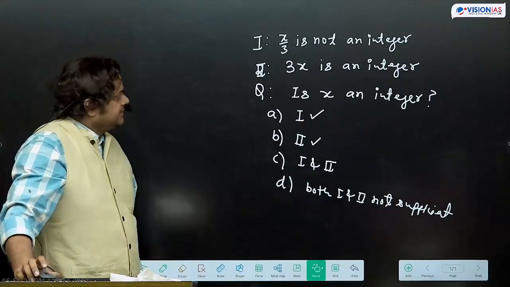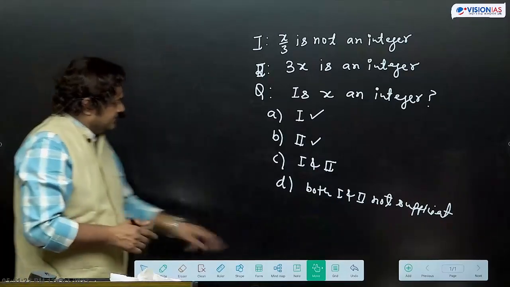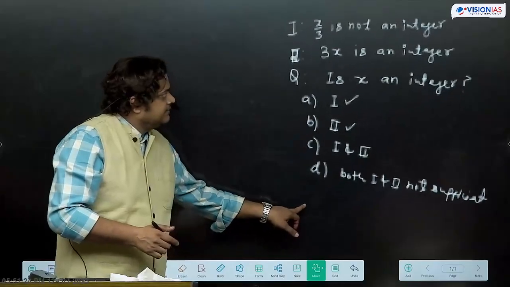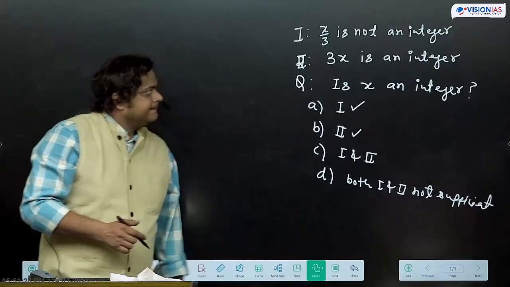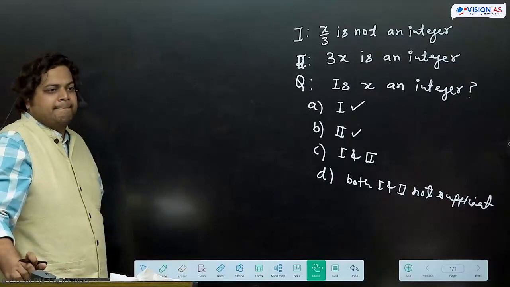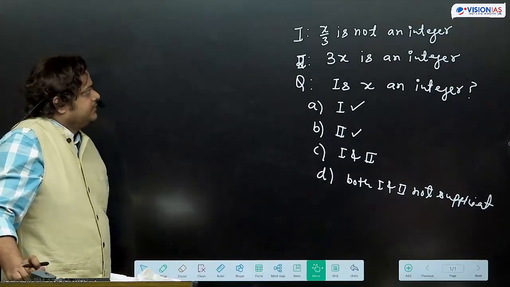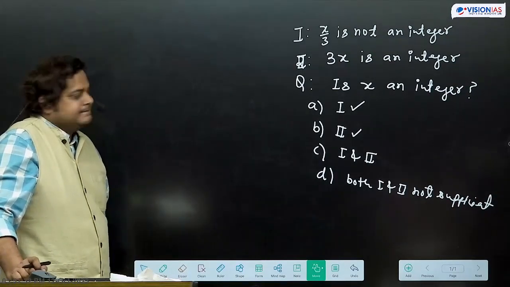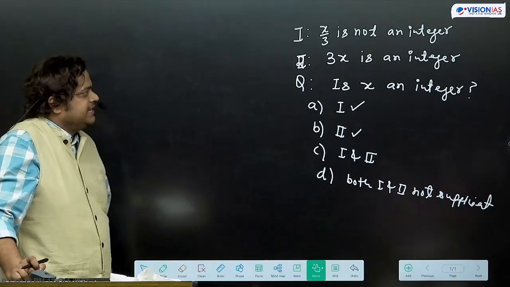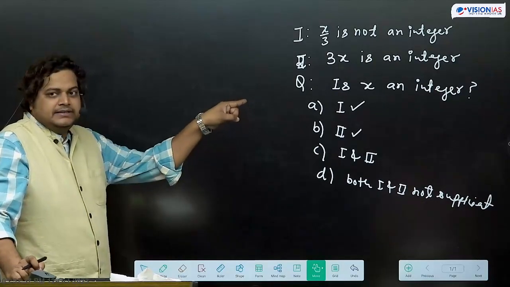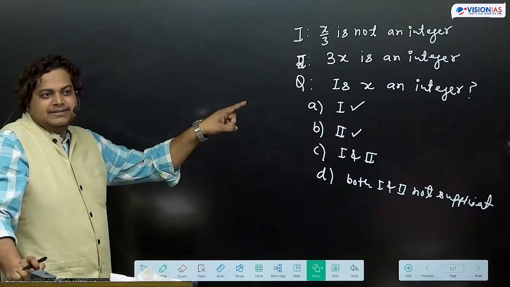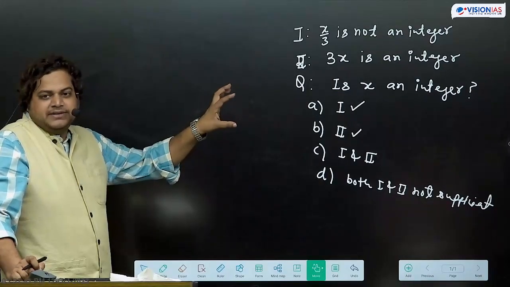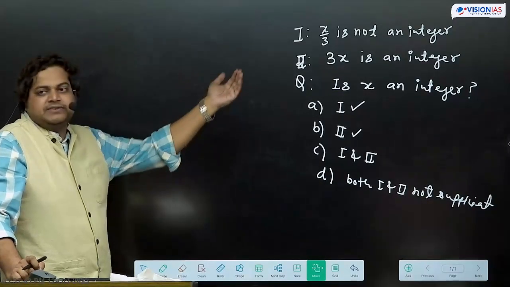So these questions are very important. So we'll take the first statement. Then we'll try to see, are we getting the answer to this question? Is x an integer? Yes or no. If we get a yes or no answer, that means we can say the first statement alone is sufficient to answer the question.